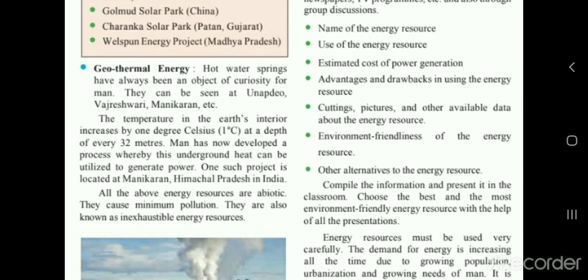So let us discuss the examples once again. The substance based energy resources are wood, coal, mineral oil and natural gas, as well as biogas, energy from waste material, and atomic energy. And the process based energy resources are hydel power, wind energy, solar energy, tidal energy and geothermal energy.